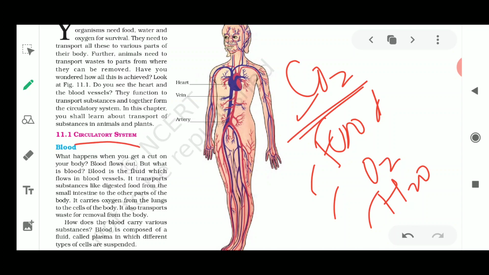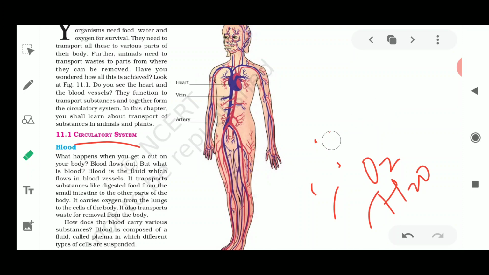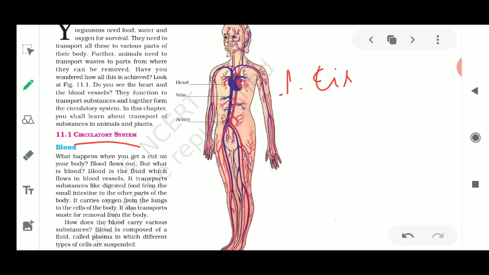So what is the main system helpful in transportation? There are two systems we need to study in this chapter which are very helpful in transportation. The first system is the circulatory system, and the second system we are going to study is the excretory system.